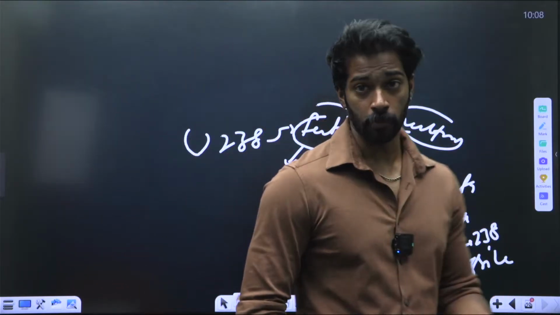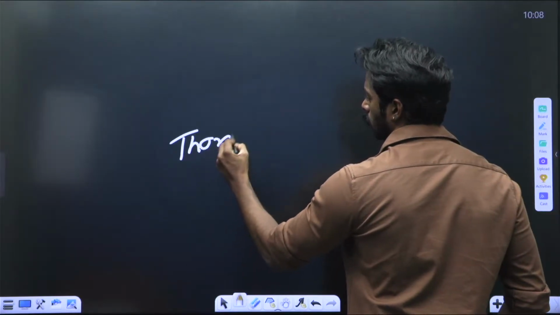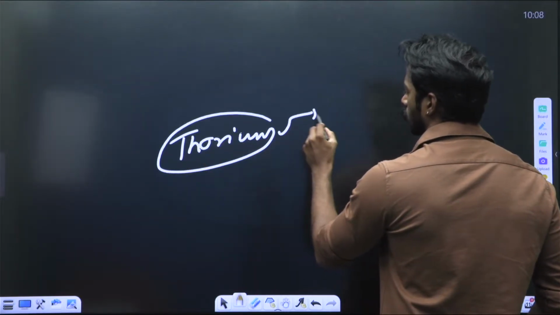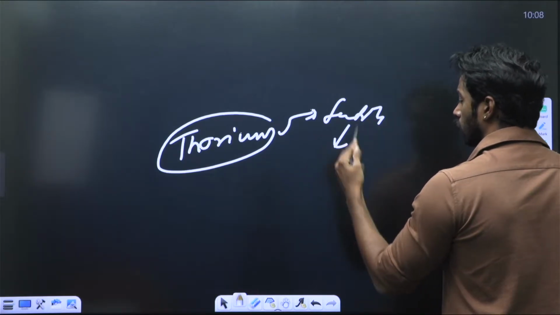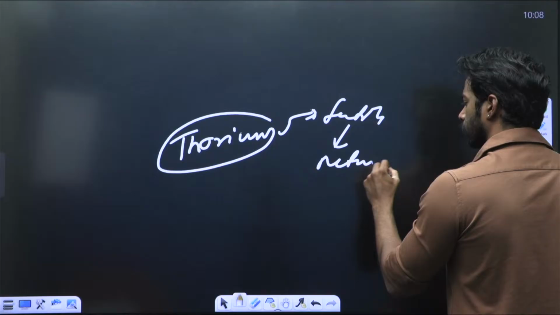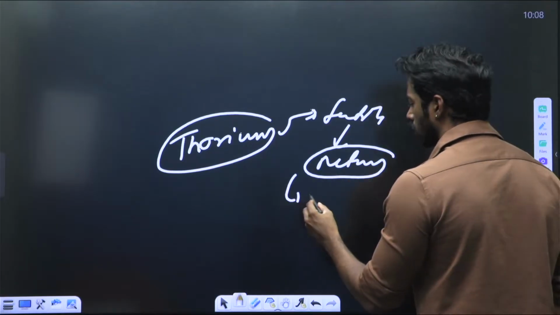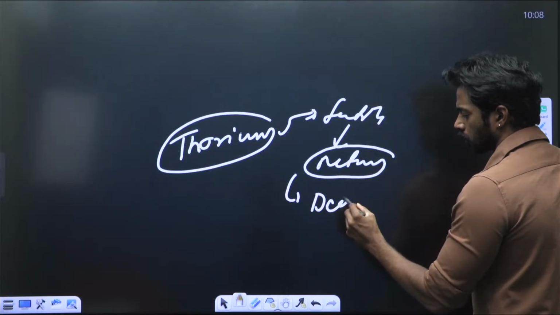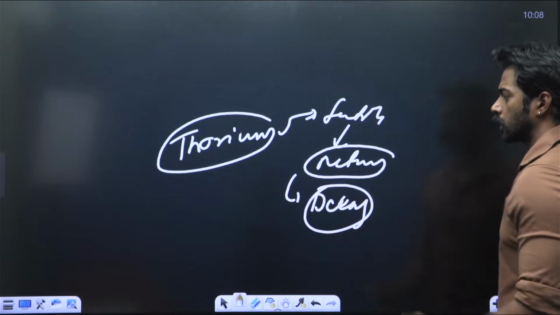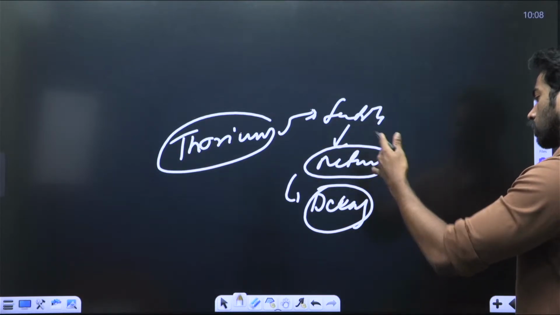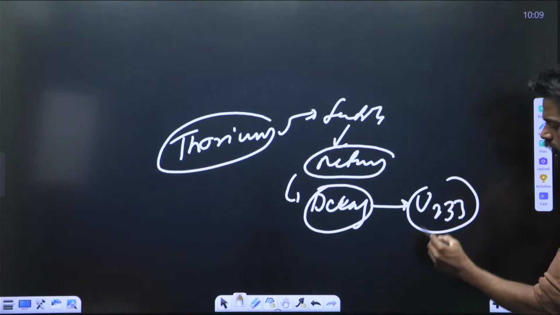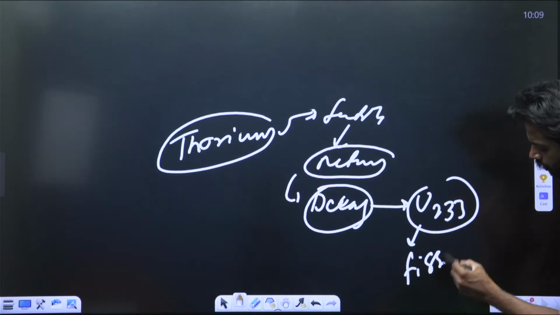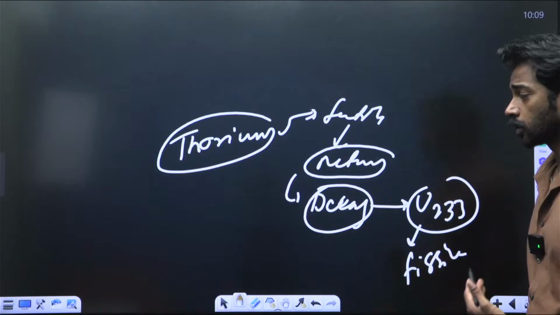Coming to thorium, India has large reserves of thorium. Thorium is again very fertile in nature. You add a neutron and keep it for decay, and when the thorium with the added neutron decays, it leads to the formation of uranium-233, which is fissile again. So this is what I wanted to tell.